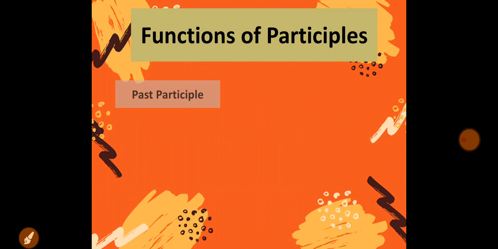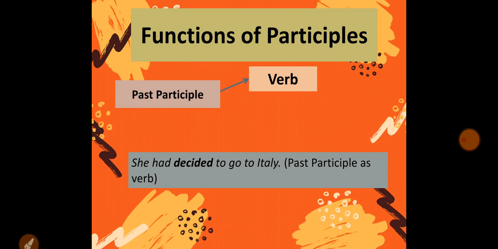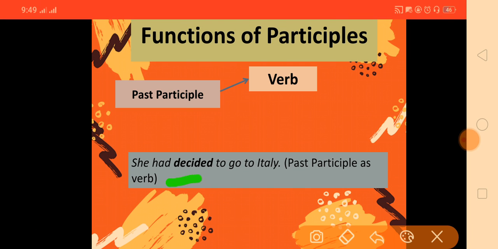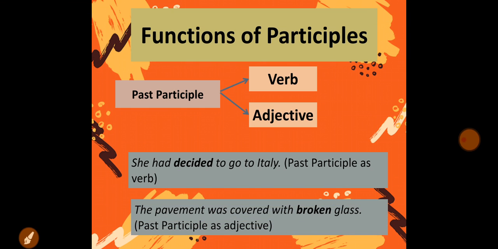Let's discuss the function of past participle. Again, it has the same functions. It functions as a verb. Here in this sentence, she had decided to go to Italy. Decided is the third form of verb, which is coming after the auxiliary had. So it is functioning as a verb in the sentence.